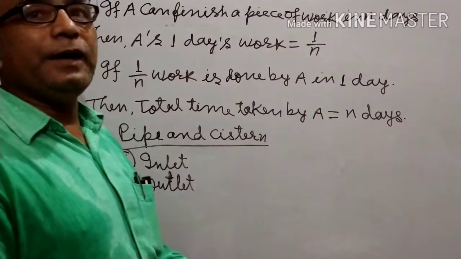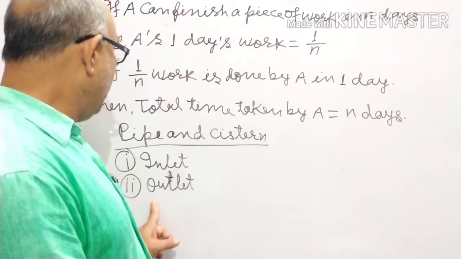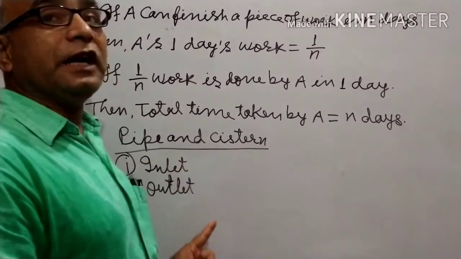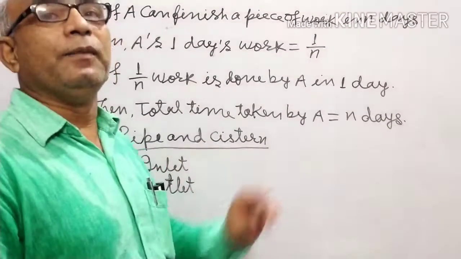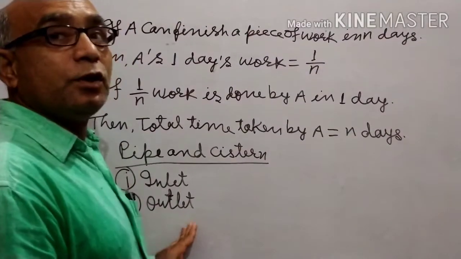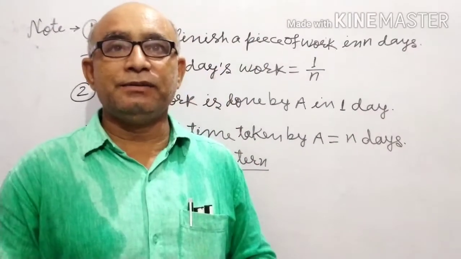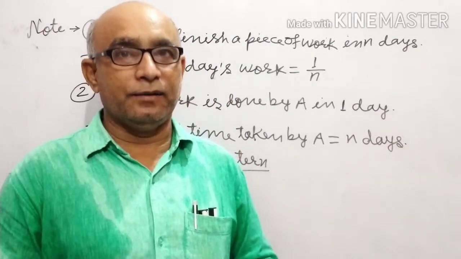If an outlet pipe empties the tank in m hours, then the outlet's 1 hour's work equals minus 1 by m.